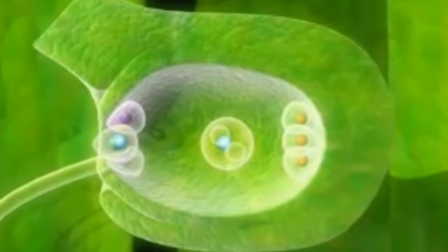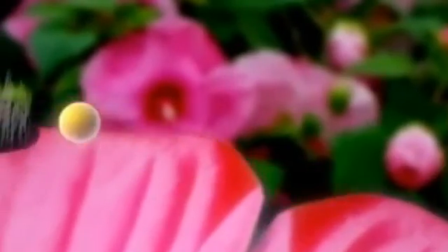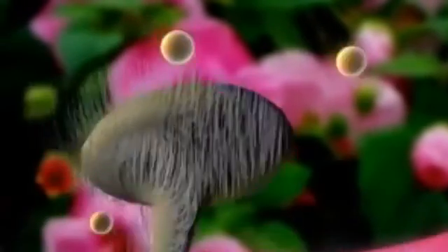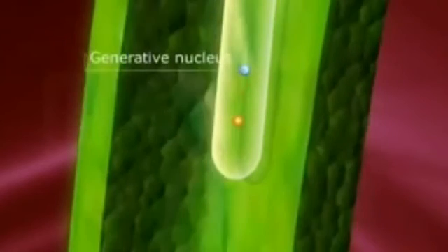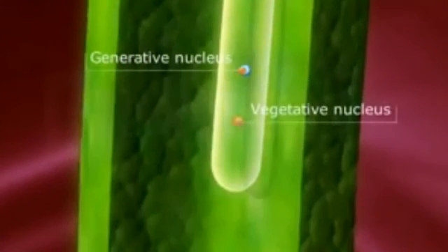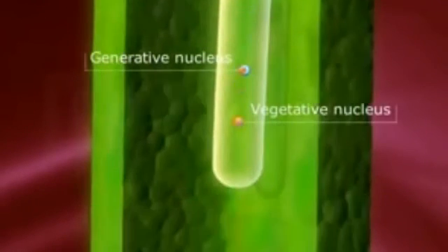Pollination is the transfer of pollen grains to the stigma of the flower. The pollen tube develops from the pollen grain that falls on the stigma and grows towards the ovary. The pollen grain contains two nuclei, the generative nucleus and the tube nucleus. Along with these, the nuclei in the pollen also enter the pollen tube.